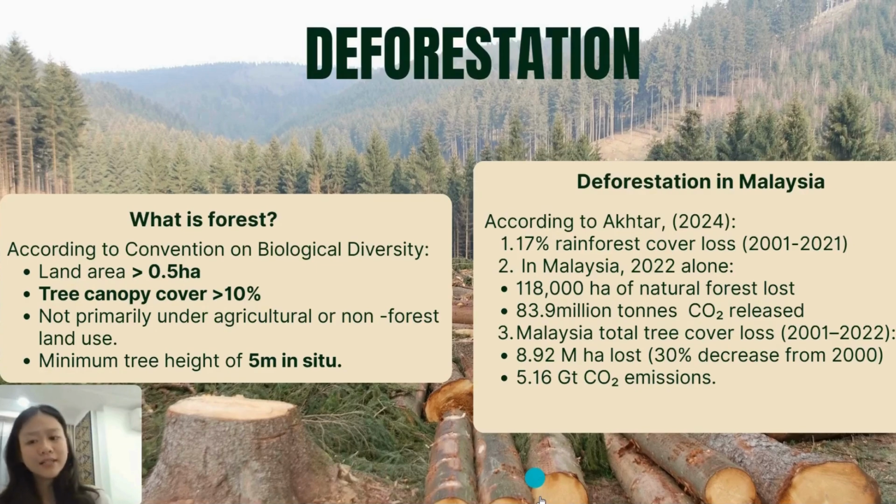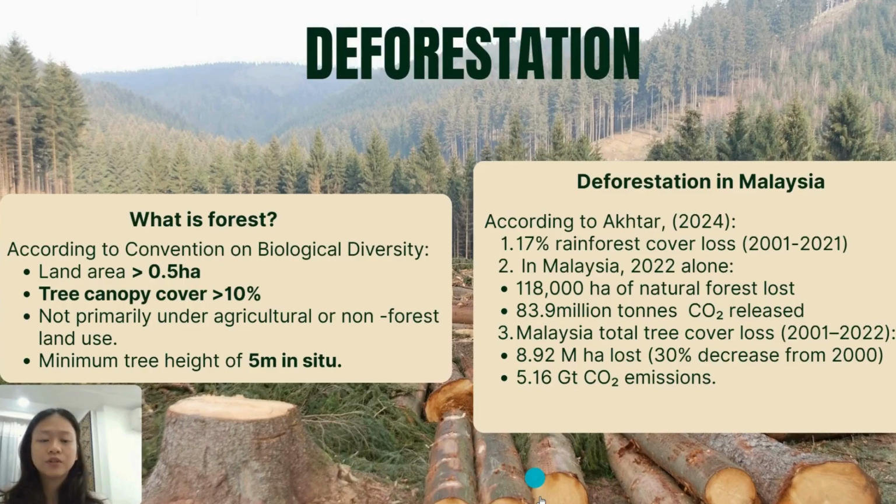So, what is forest? According to the Convention on Biological Diversity, the land area must be more than 0.5 hectare with tree canopy cover of more than 10%. The land area is not primarily under agricultural or non-forest land use, and for young forest, the minimum tree height in situ is 5 meters.